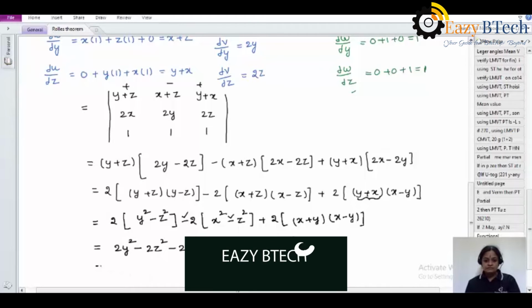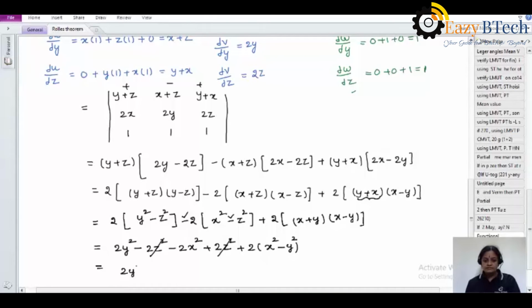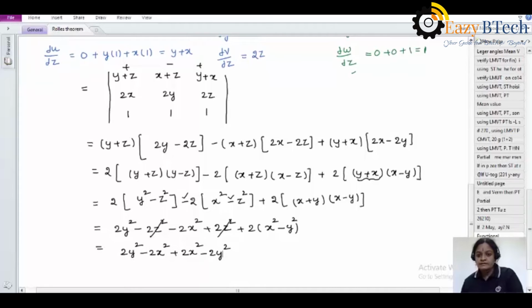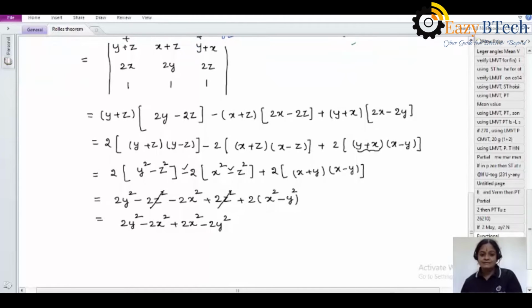So doing the simplification, plus 2z square minus 2z square cancelled. 2y square minus 2x square plus 2x square and minus 2y square. So observe all values here. Okay, all values will be cancelled here. So if all values are cancelled, then finally the answer is equal to 0.